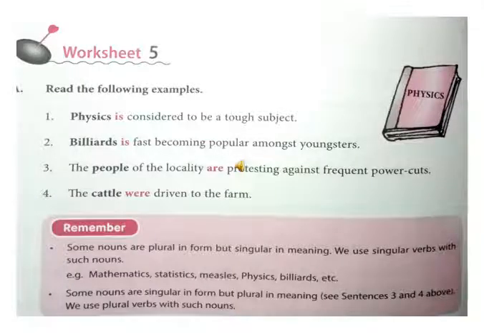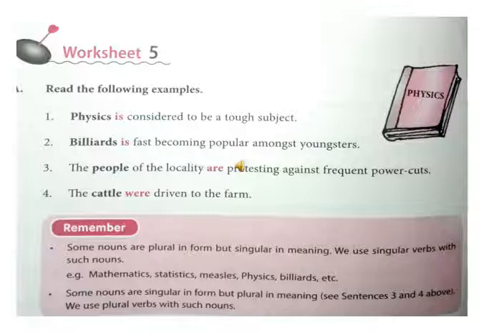Now let's move towards worksheet number 5. Let us read the following examples. Physics is considered to be a tough subject. Billiards is fast becoming popular amongst youngsters. The people of the locality are protesting against frequent power cuts. The cattle were driven to the farm. Remember, dear students, some nouns are plural in form but singular in meaning. We use singular verbs with such nouns. Example: mathematics, statistics, measles, physics, billiards, etc.